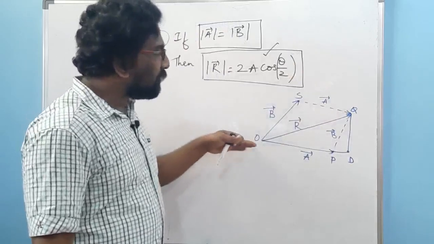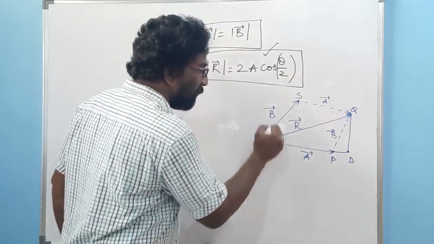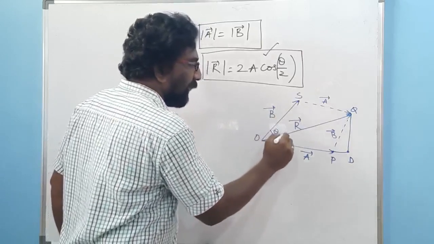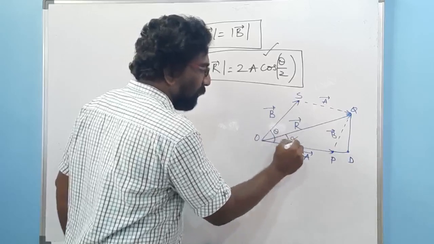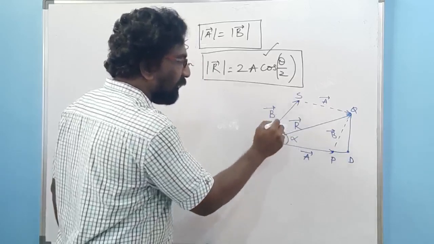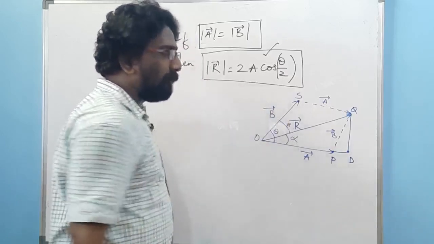So see now, if this is our parallelogram, we have told that yesterday the angle between these two vectors is theta, and the angle between vector r and vector a is alpha. Then if this is alpha, then the angle between vector r and vector b will be beta.